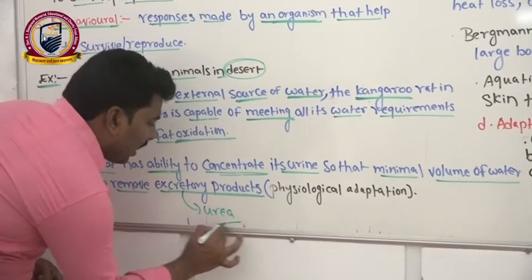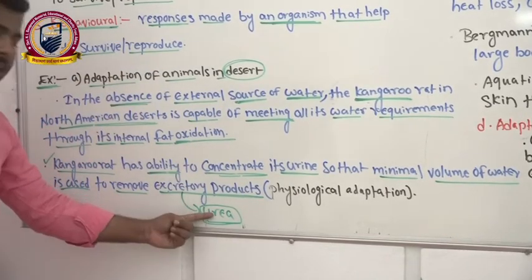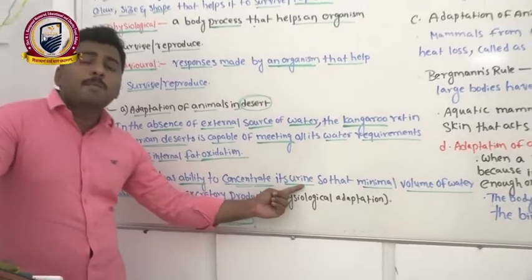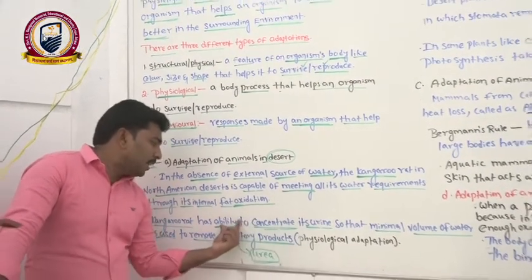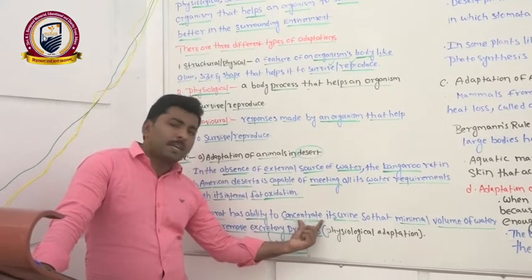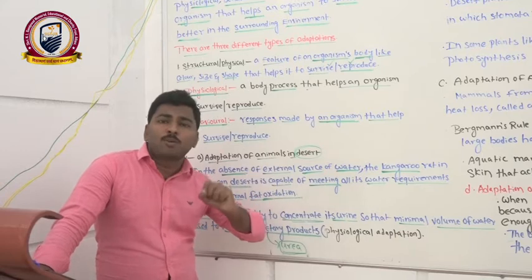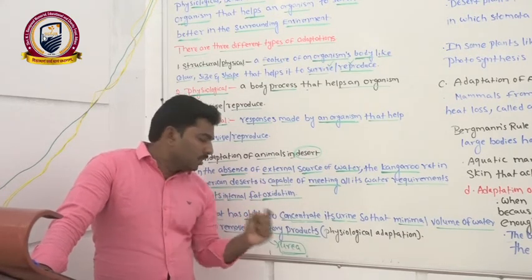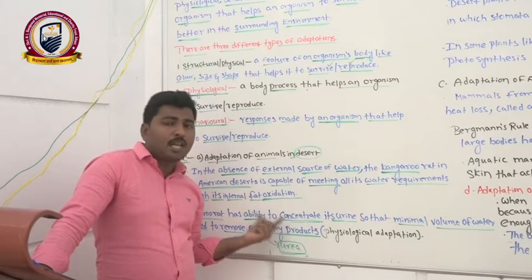To remove the urea as an excretory product, the kangaroo rats require only a minimum amount of water. The reason is they make that urine more concentrated, so they require only a small amount of water to remove the urea. This is also one more adaptation in the kangaroo rat.